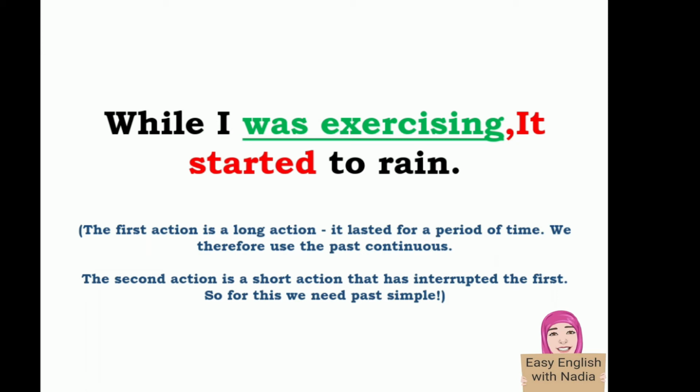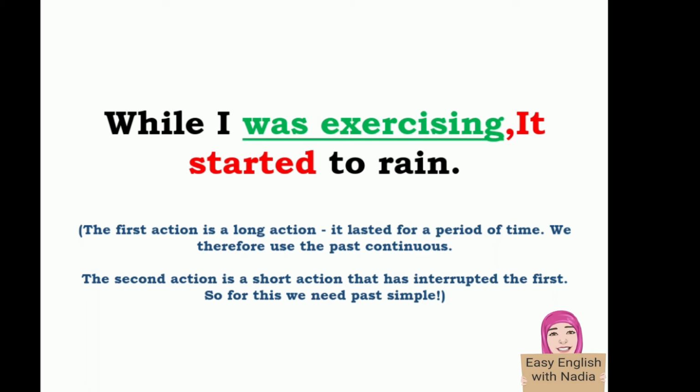The first action, was exercising, is conjugated in the past continuous. It's a long action. It takes a long time. The second action is a short action that has interrupted the first. So for this, we need the past simple.